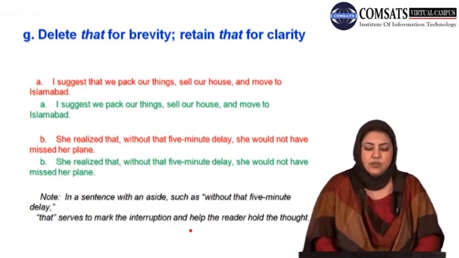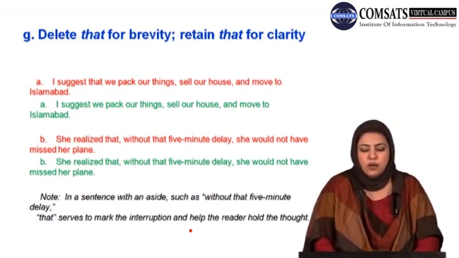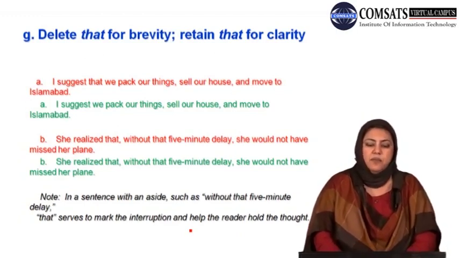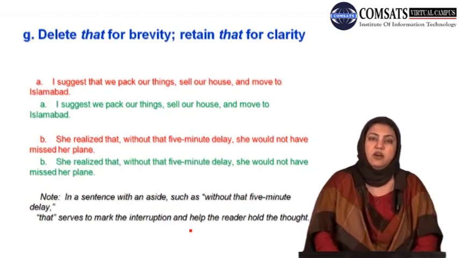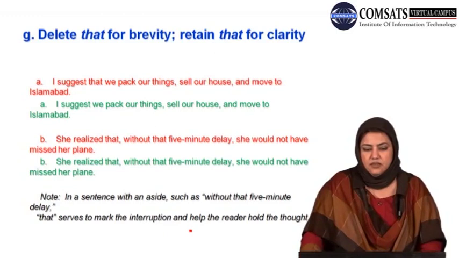Note, in a sentence with an aside such as without that 5-minute delay, that serves to mark the interruption and help the reader hold the thought. So that वो जो बीच में दो commas के दरमियान में information आई हुई है उससे आगे, she realized that she would not have missed her plane. The additional information that is given within two commas, so that the reader may not lose the connection here, this that can be retained.